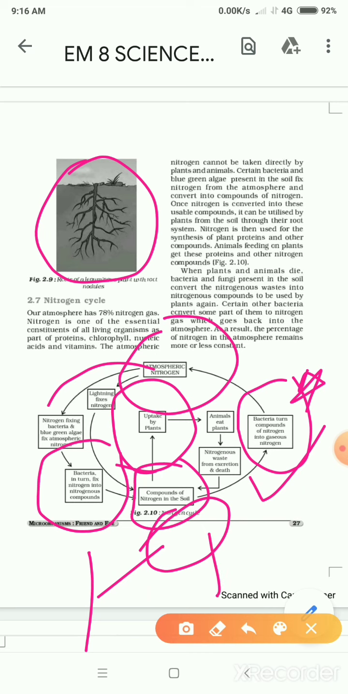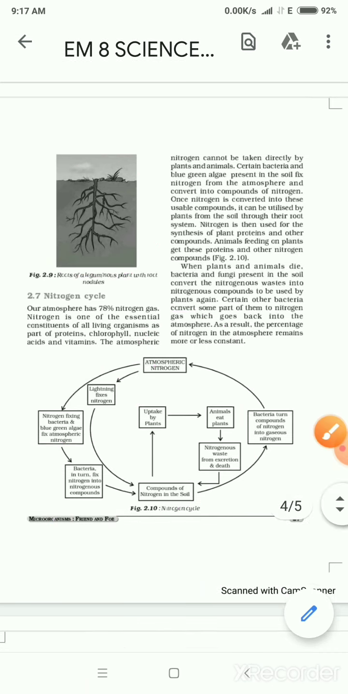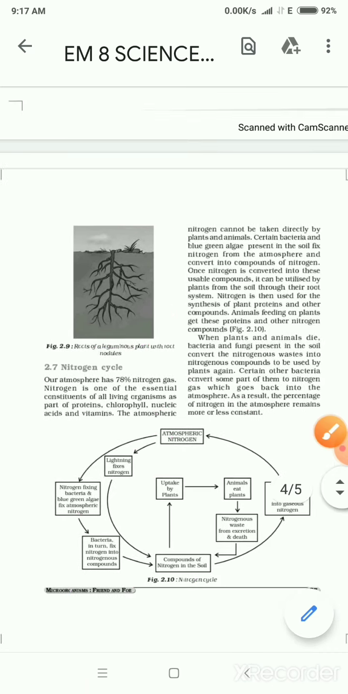That waste again goes to the excreta and death of the plants and animals. Students, the animals feed on the plants, the fruits and leaves, etc. Now those animals also die. What about that? After they die, they decay inside the ground or the soil. So at last what do we get? We get the nitrogenous waste, is it?